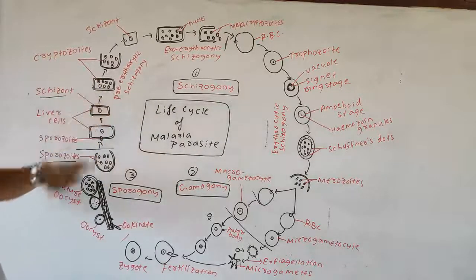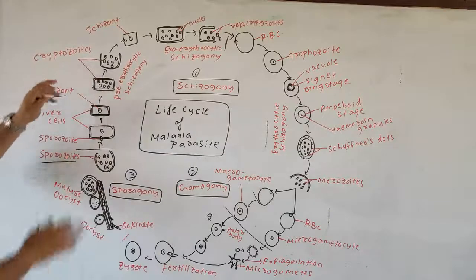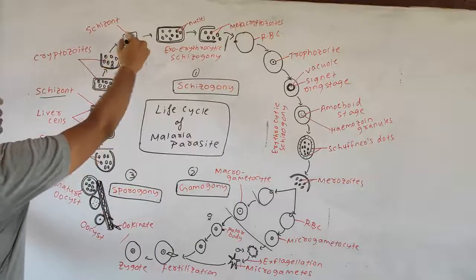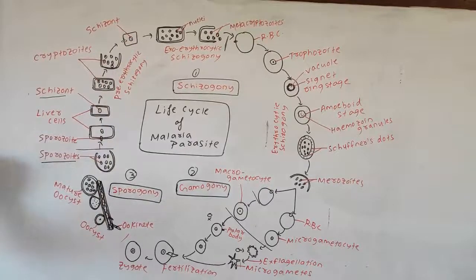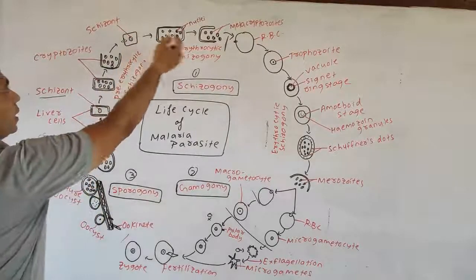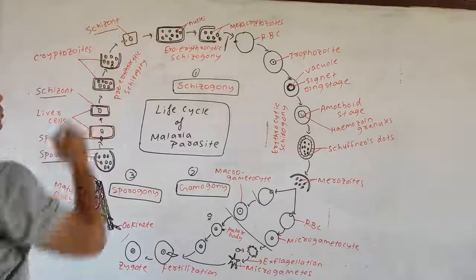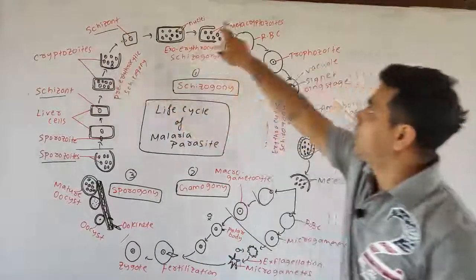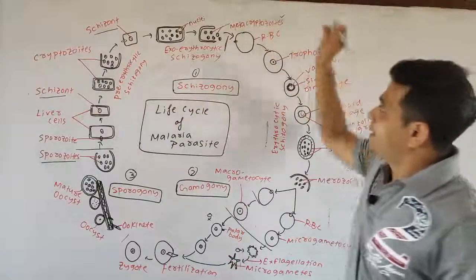When the liver cell is full of cryptozoites, it will burst. After that, the cryptozoites infect another healthy liver cell, where they further asexually divide. Here the cryptozoites are converted into metacryptozoites.